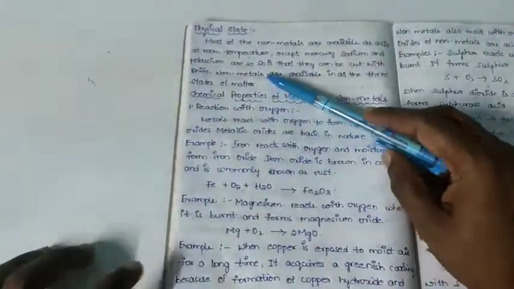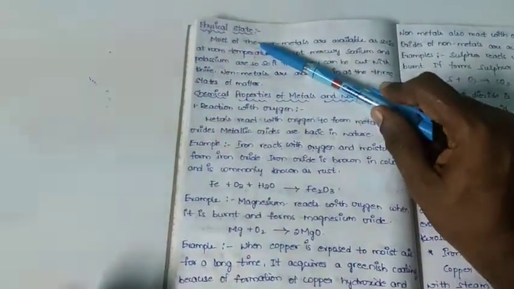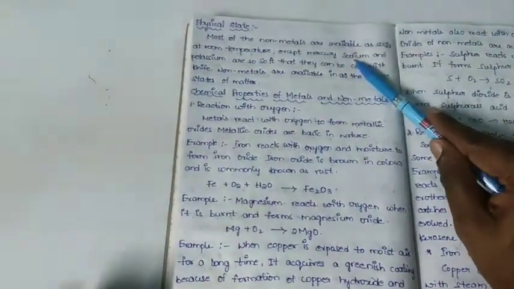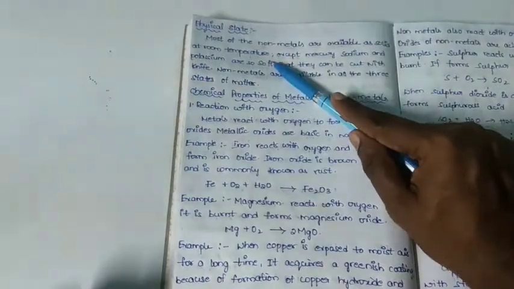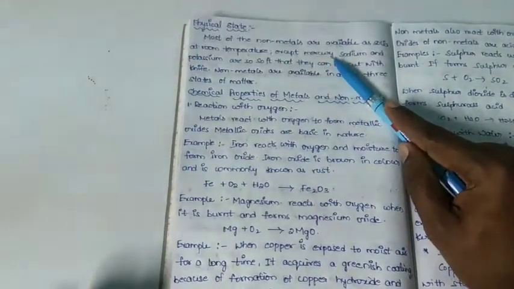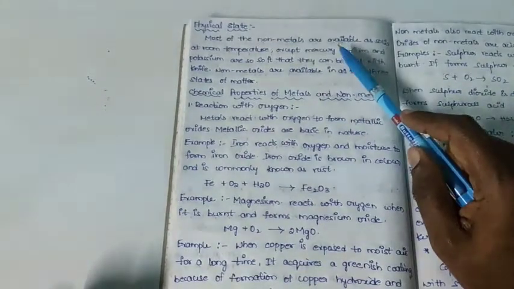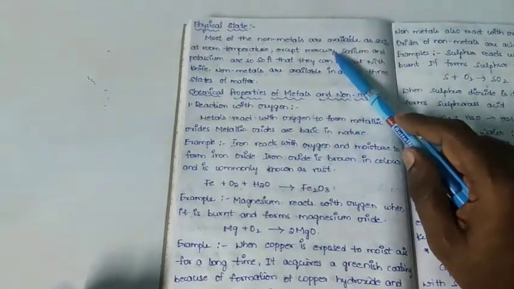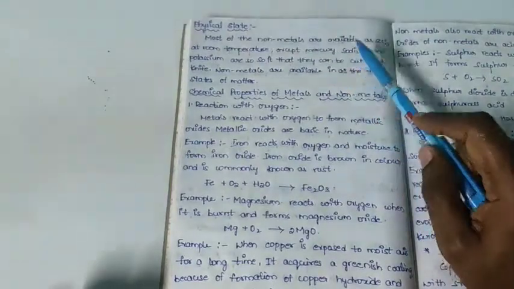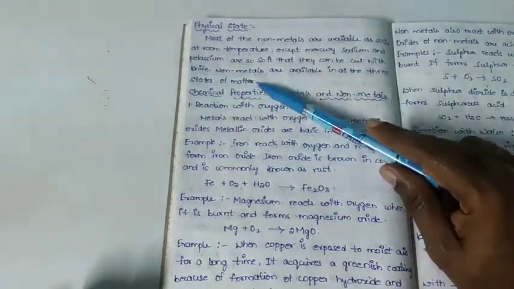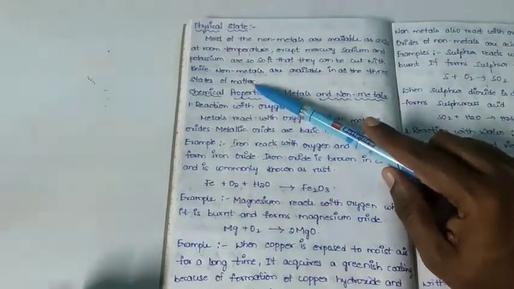So next one is physical state. What is the physical state? Most of the metals are available as solids at room temperature, except one exception, that is mercury, which is liquid at room temperature. Sodium and potassium are soft, they can be cut with a knife.